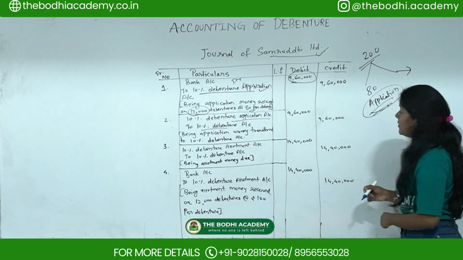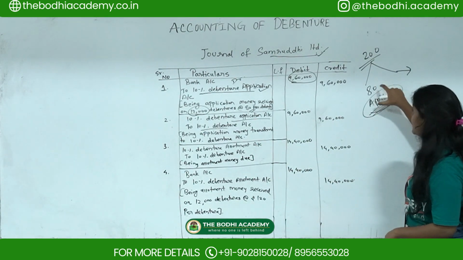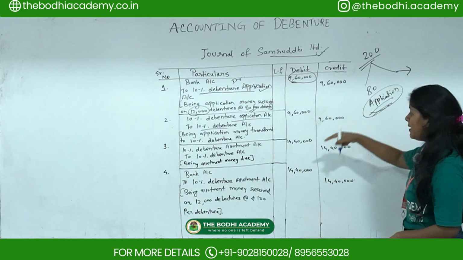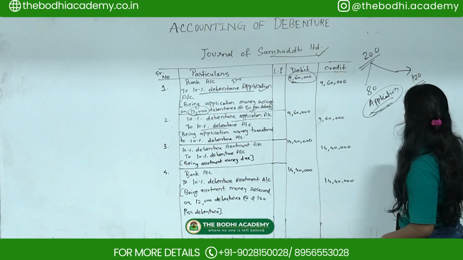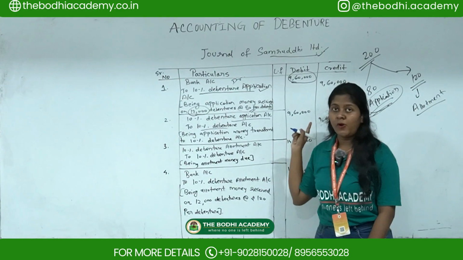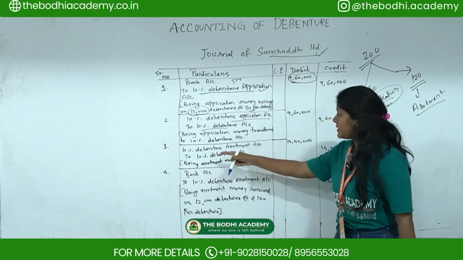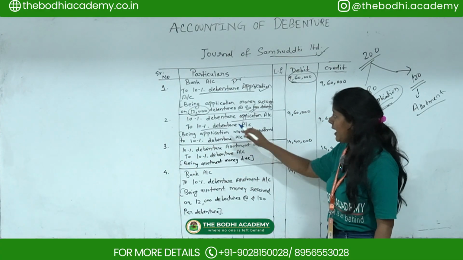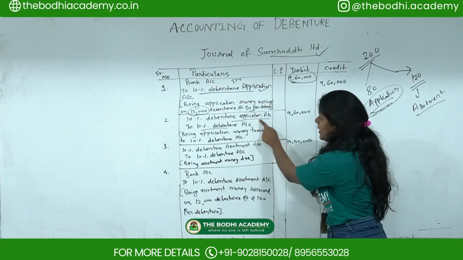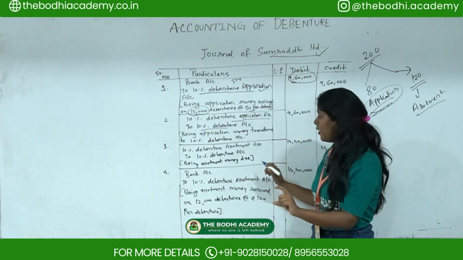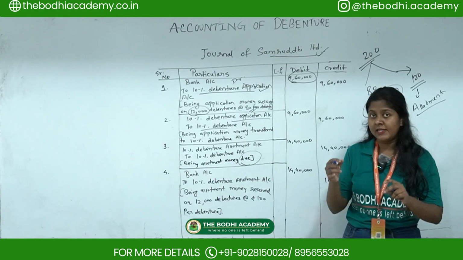Okay. Now, with regards to the next part, they have given with regards to allotment, but they have said that rupees 80 on application. So the balance, whatever balance is remaining, that is 120, will be on allotment. Okay, so this amount is on allotment. So 120 is our balance. Now, whenever you are passing the balance entry, again this 10% debenture allotment account will come, like how it came over here, 10% debenture application account. Now this was for application, but here you have to pass for the allotment. The same thing you have to pass, but here a due entry is going to come. Okay, it's like the amount is pending and now you have to pay.